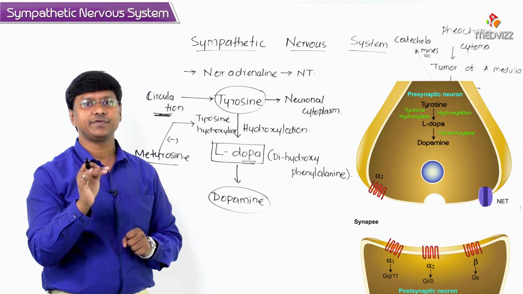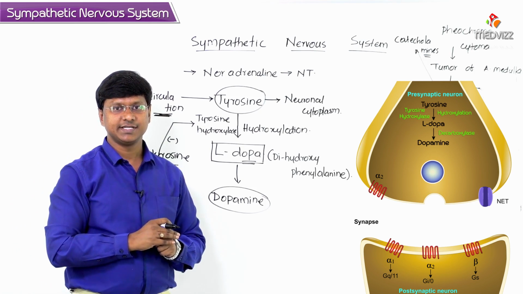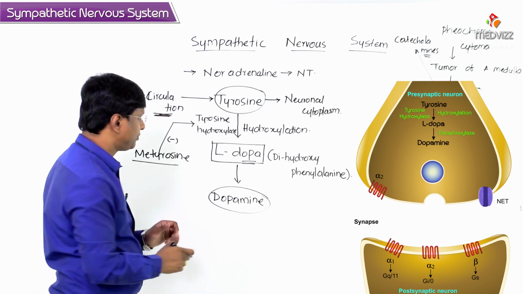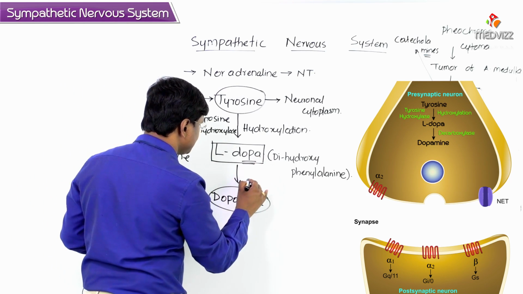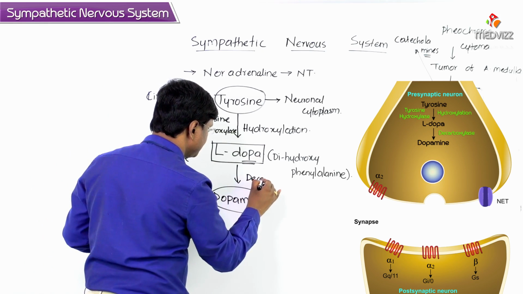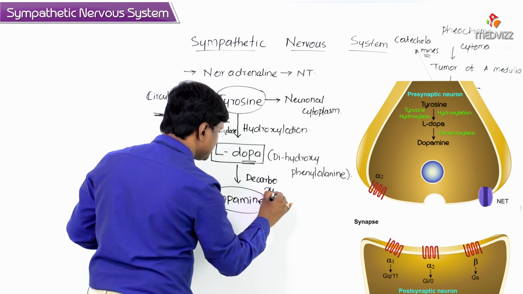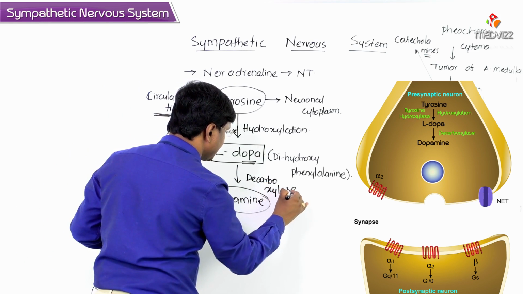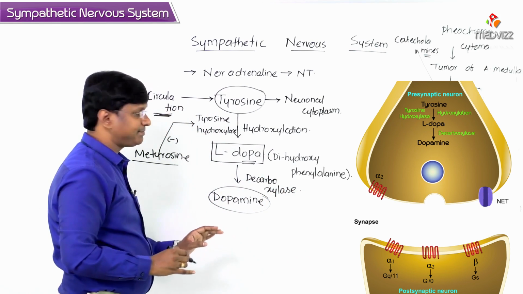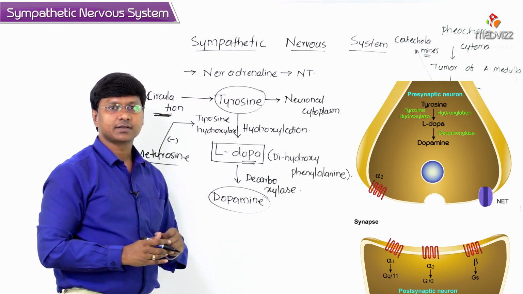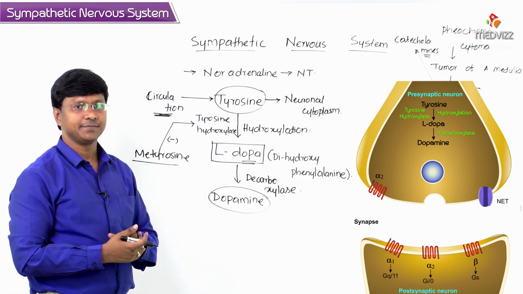In the presence of the enzyme decarboxylase, this levodopa is converted into dopamine. So the enzyme here is decarboxylase. This is a decarboxylation step.